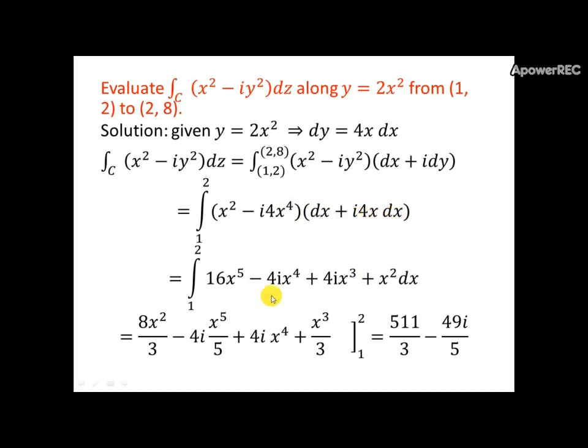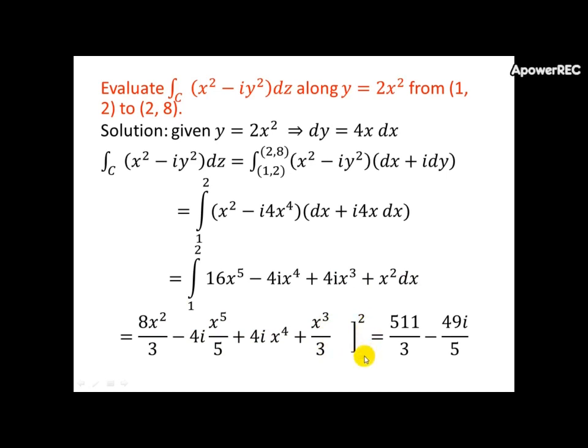On simplification I get the integral from 1 to 2 of 16x to the power 5 minus 4i x to the power 4 plus 4i x cube plus x square dx. On integration I get 8x square by 3 minus 4i times x to the power 5 by 5 plus 4i times x to the power 4 plus x cube by 3, with limits from 1 to 2.